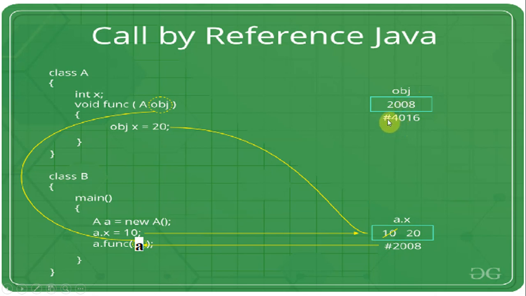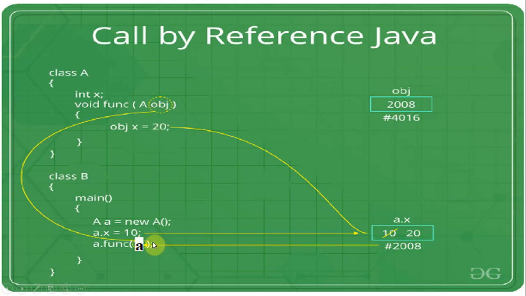This is a normal variable consisting of a value and having an address. When we pass this address here, this address becomes a value, and it consists of some other address for the value. Okay, so this is about call by reference.